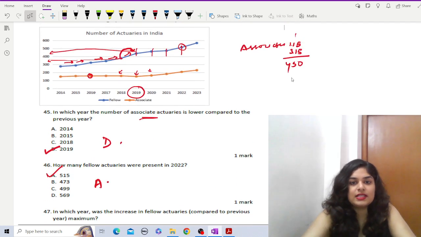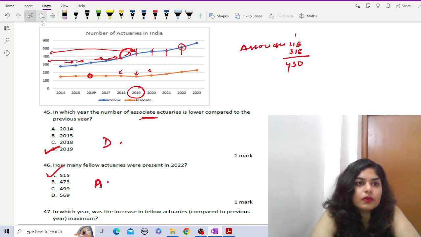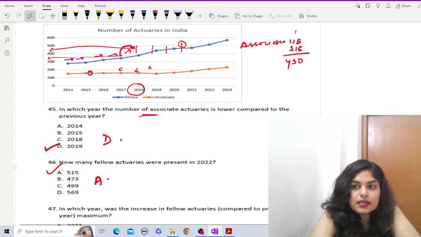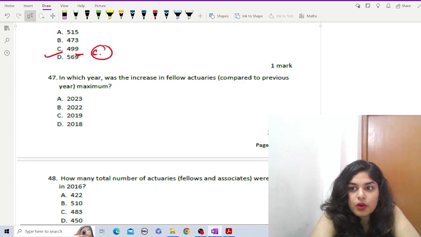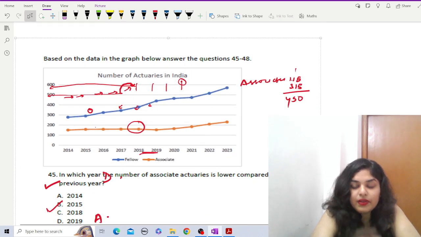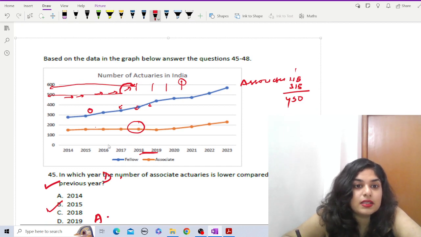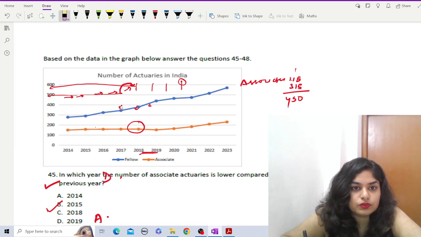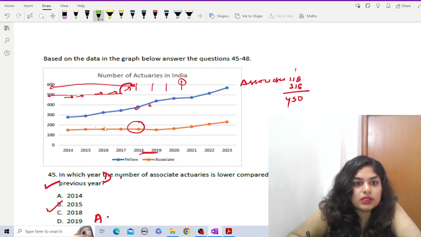Okay, so let us do one thing. Let us increase the size of this figure so that we can have a prominent view of the graph and the numbers. Okay, here we are. So for 2016, it is here.